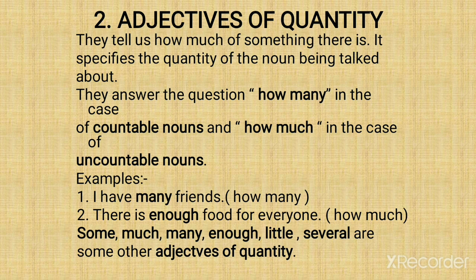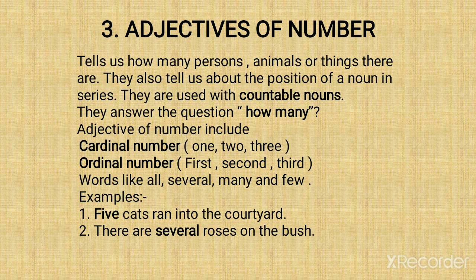I have many friends. How many friends do you have? Many. But you can count your friends. There is enough food for everyone. How much food is there for everyone? Enough. So beta, food cannot be counted. Piece of cake, slices of bread, oranges, a basket full of oranges, a bunch of bananas, you can count. Some, much, many, enough, little, several are some other adjectives of quantity. Now third is adjectives of number.